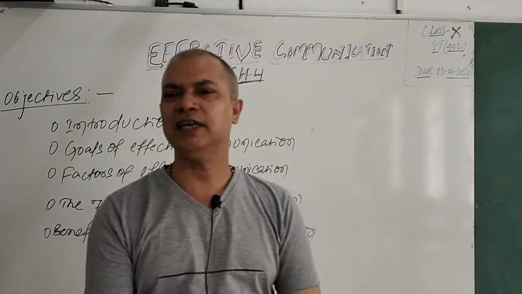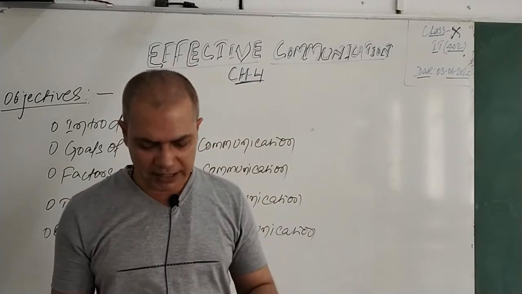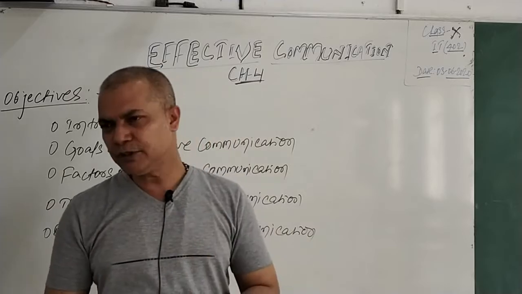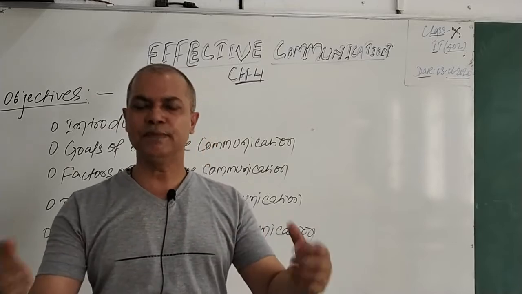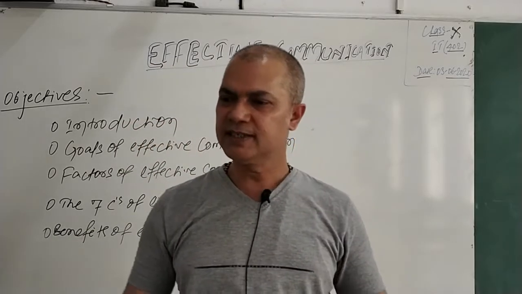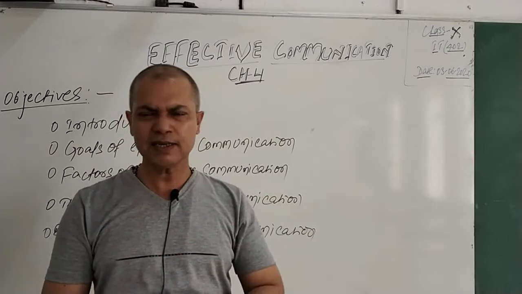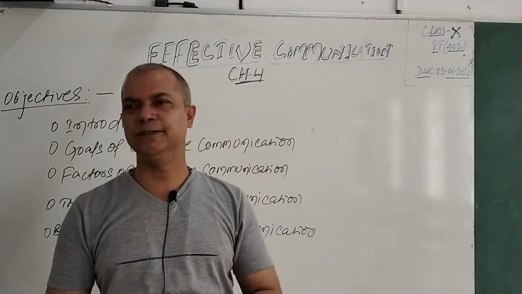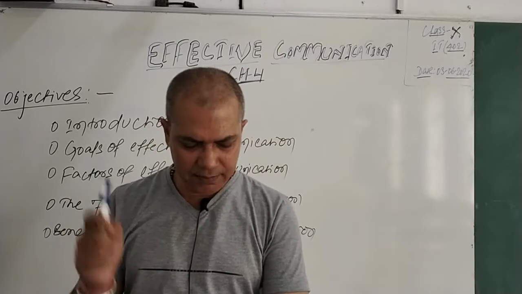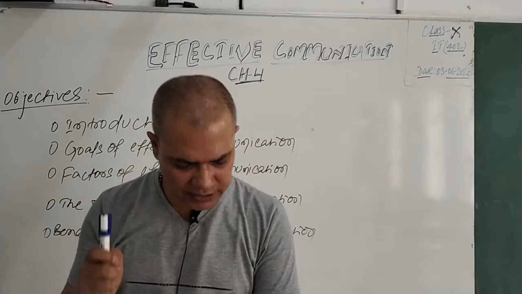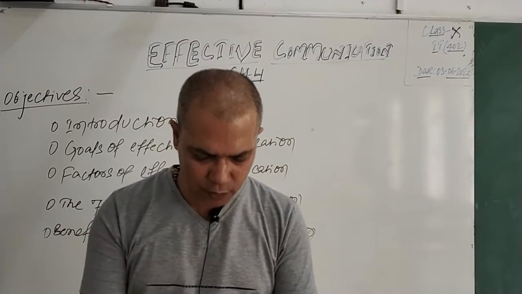Now the third C is concrete. You must have concreteness in your communication. You have to create trust with the audience, and communicators must build a good relationship with the audience, considering that your audience is the best audience in the world. Concrete refers to communication that is believable and credible in order to create trust between the communicators. Create communication that is specific and clear rather than vague and general.